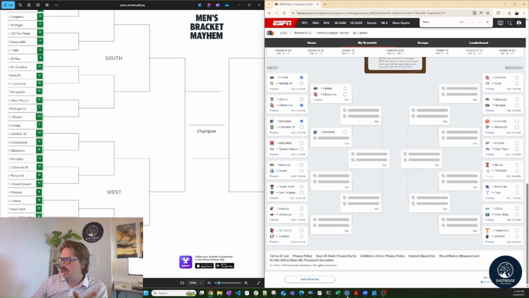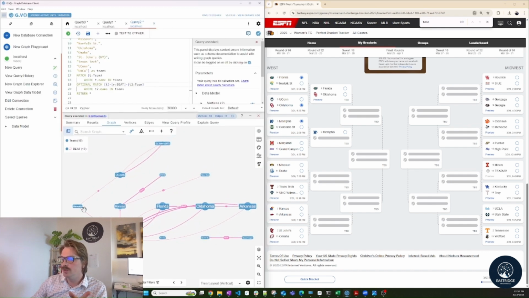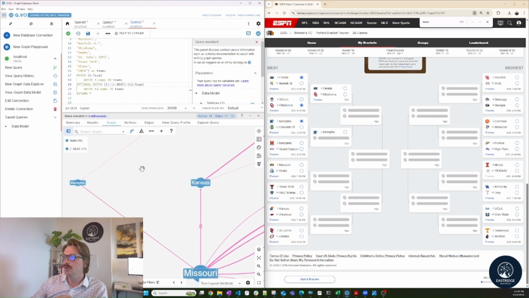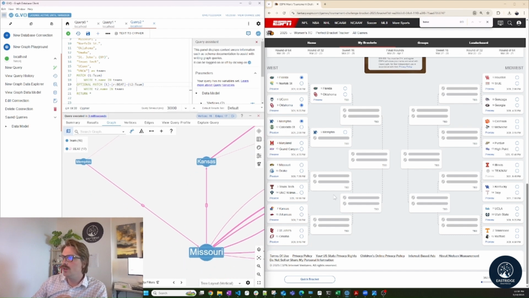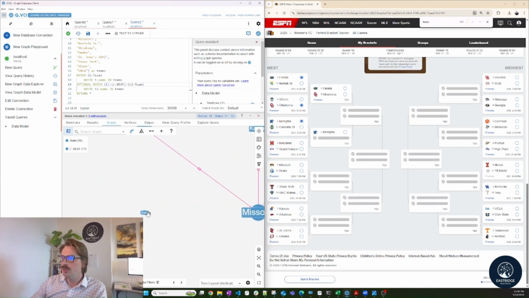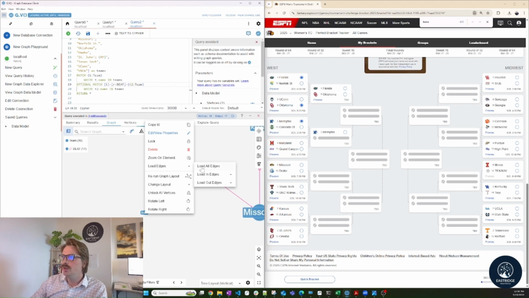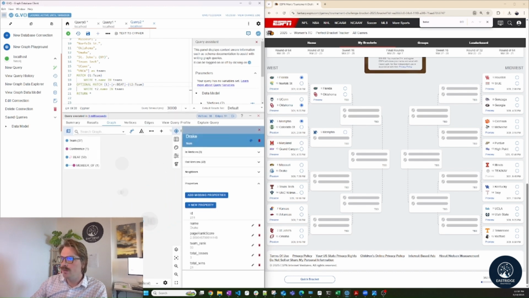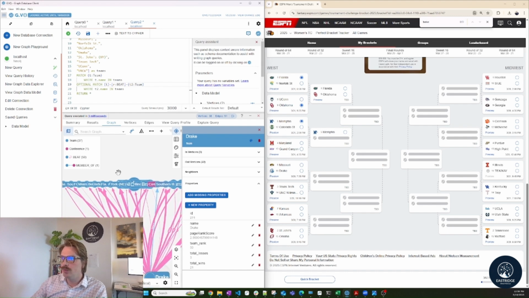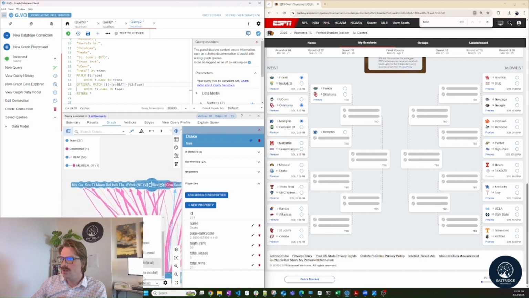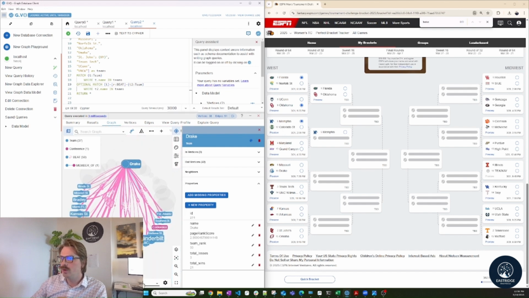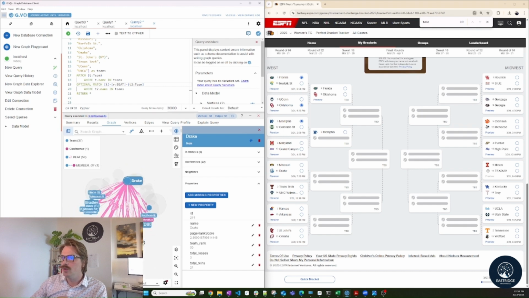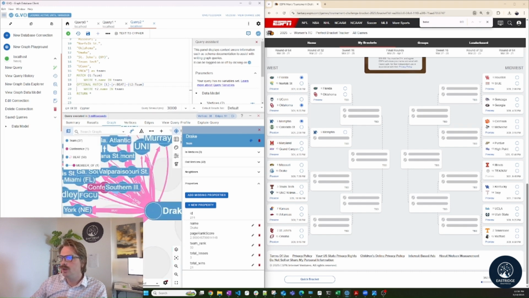And again, if I go back to this visualization, we can take a closer look at these relationships. So we can see Missouri and Kansas did in fact play each other one time. Drake, on the other hand, is part of this West, but has not played any of the teams currently on this slide. Now, of course, if we want to expand and show everybody that Drake has played, we can do that, and you can see all the different teams that Drake has played. It's a little bit noisy. I can change the layout here to be circular or to be community layout. But I'm going to go back to this tree layout. I think I have vertical.